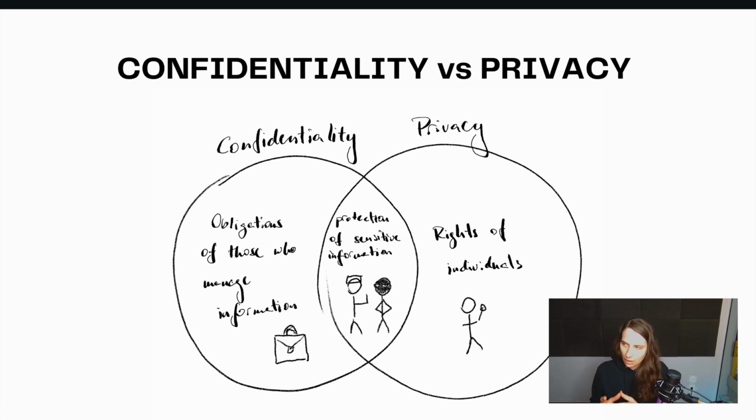This can be a lawyer, a lawyer contractor agreement, or let's say doctor-client confidentiality, and so on. Now, privacy more refers to the rights of individuals. So I have the right for my data to be private. And there is an intersection between the two that is basically protection of sensitive information. Why am I so annoying on this? I mean, nobody wants to know about what is confidentiality and privacy.